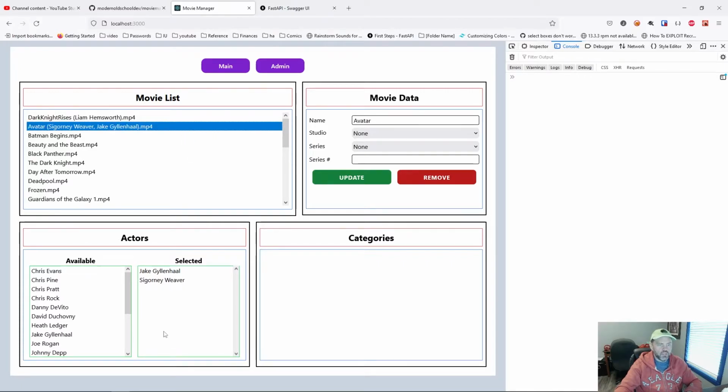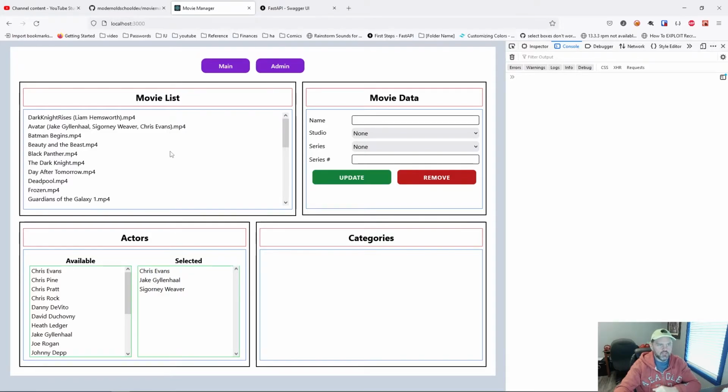All right, what if we add Chris Evans? Well, he goes over there, and Jake Gyllenhaal is now correct, but Chris Evans is wrong. So yes, appending puts the most recent actor you've selected at the end of the list, no matter what that recent actor is. It will sort the rest of them, but it won't sort the last one. So we need to fix that problem.